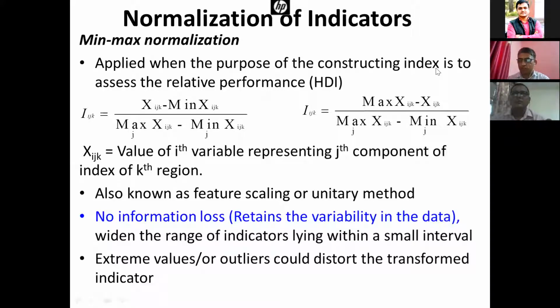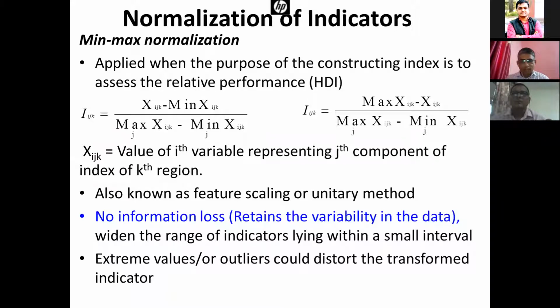Here also, this is for the indicators having the negative relationship with sustainability. So what we are doing, we are subtracting it from the maximum, meaning the maximum value will have an adverse impact. So we are just measuring the performance in relation to the worst affected district or region. It's also known as feature scaling or the unitary method.